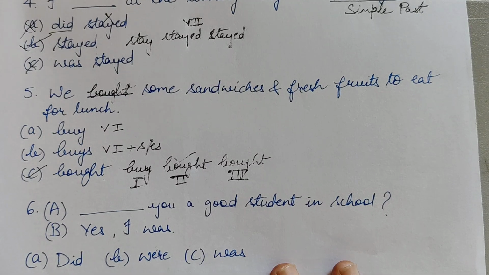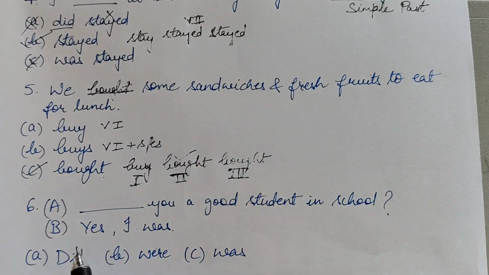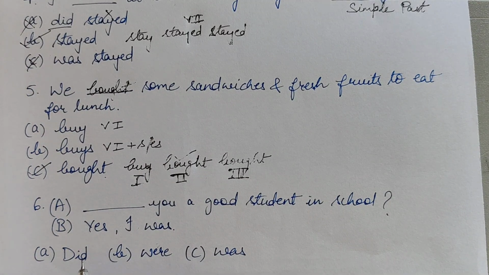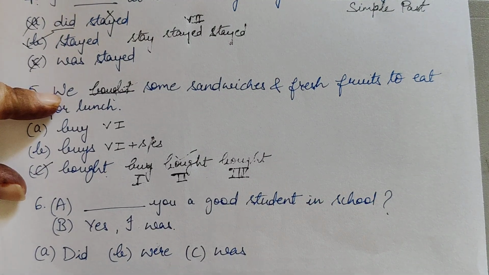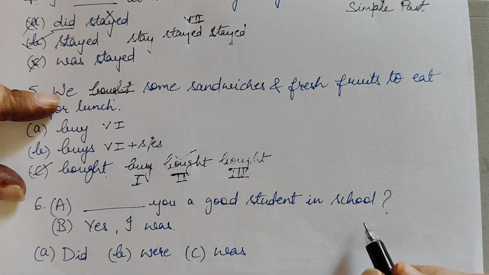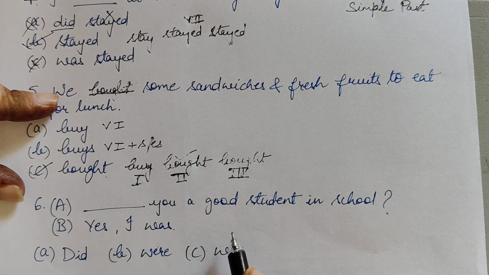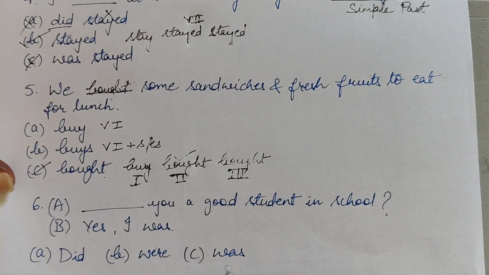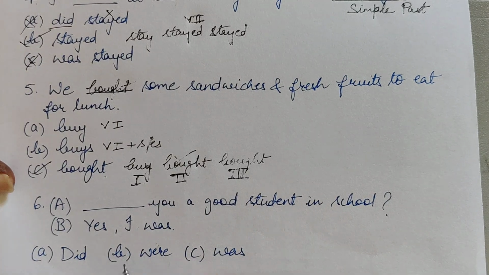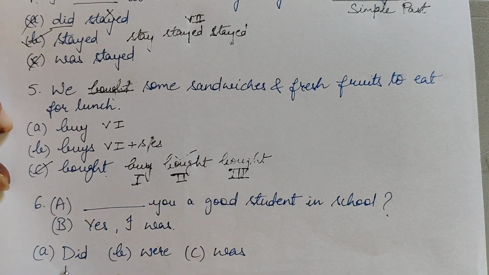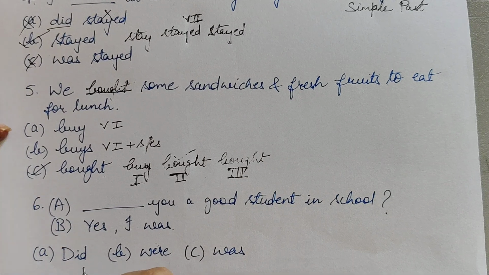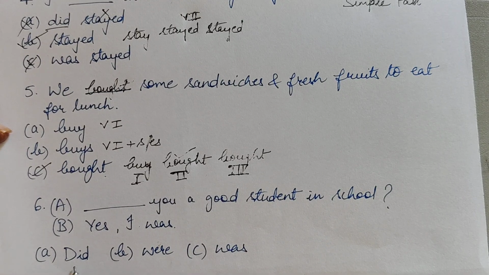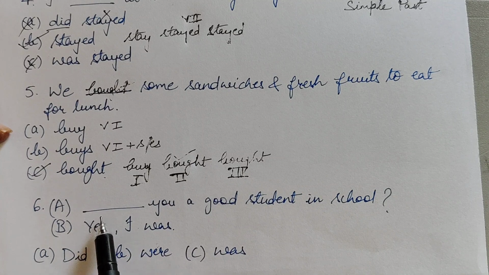Now next question. Okay, so next question is: Blank you a good student in school? Okay, so somebody is asking, blank you a good student in school, and the answer is yes, I was. So options are did, were, was. Okay, so here I'm going to tell you that did is the helping verb in the past tense of the verb to do. Whenever any action is described in the sentence, we'll be having did.